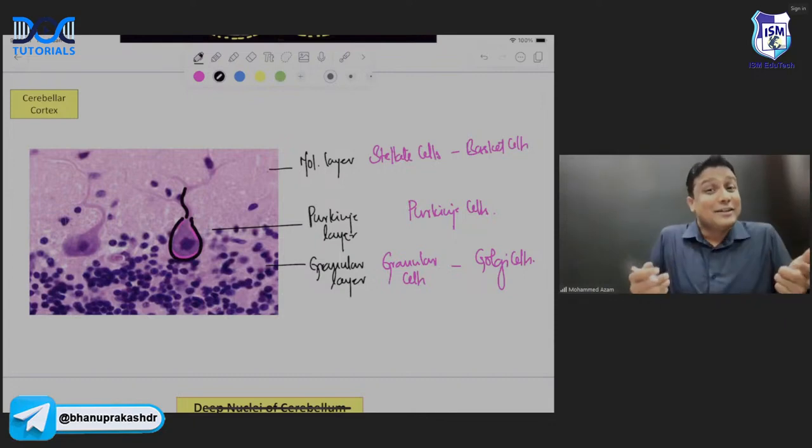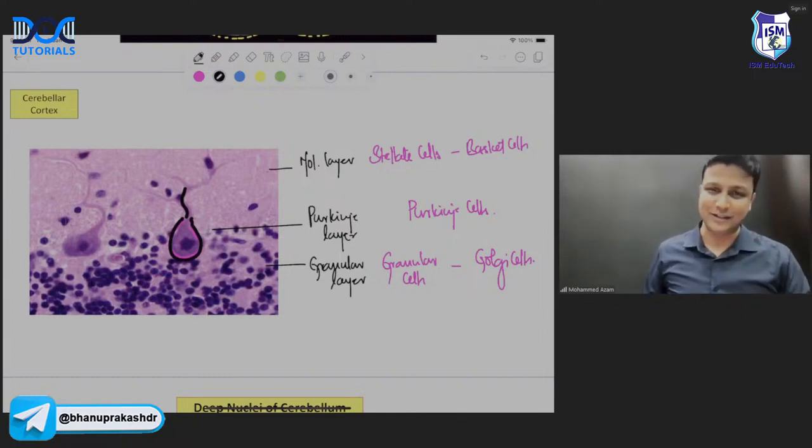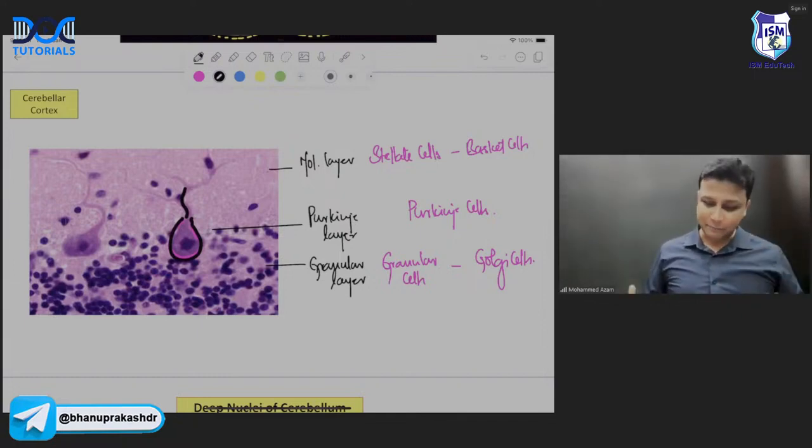So that is why study very smartly. In the exam, what is the examiner going to ask you? He will always ask you only and only about the Purkinje cells over this. Okay? Now the second point here.